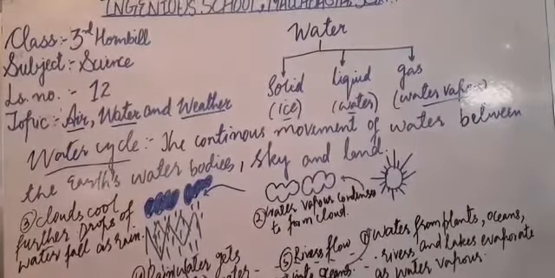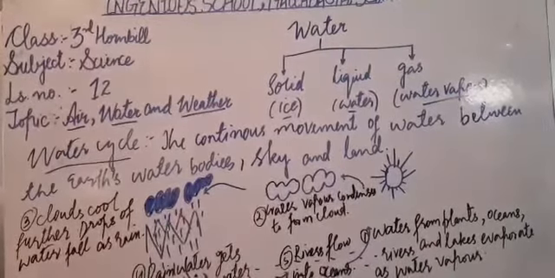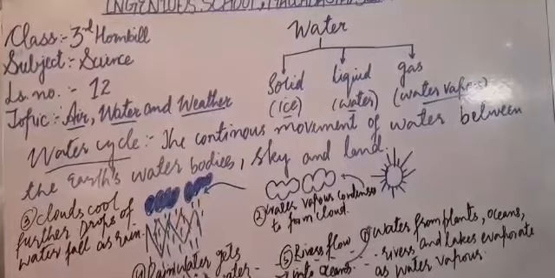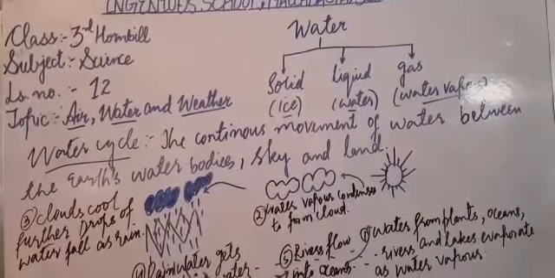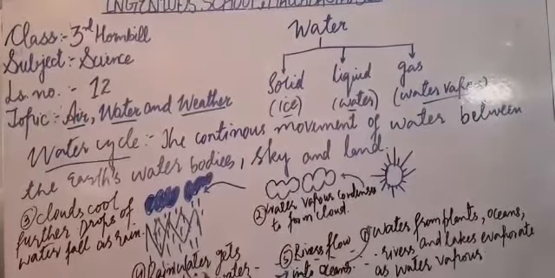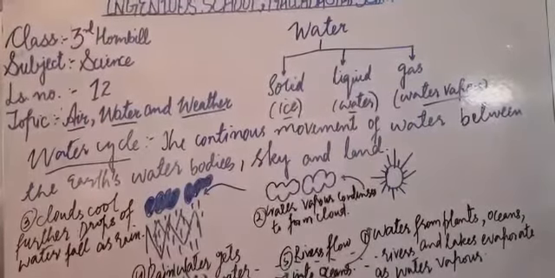My dear kids, do you know that about 1/3 of the earth's surface is covered with water? But the water which is present on the earth's surface is not all fresh water. Most of the water is seawater, that is salty water, and cannot be consumed. Only 1% of water is the fresh water which is consumed by us, and that too is not available in the pure form, it needs to be purified.